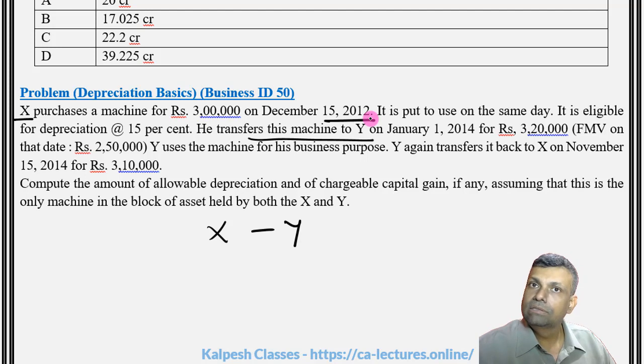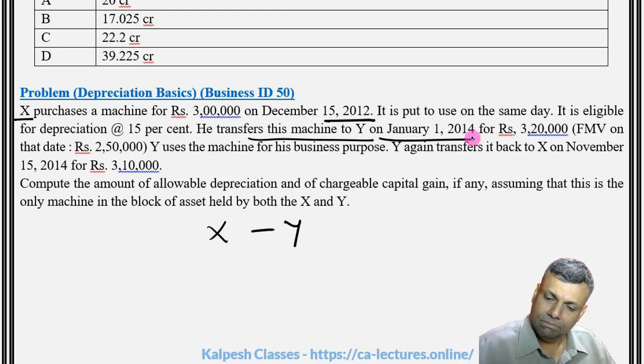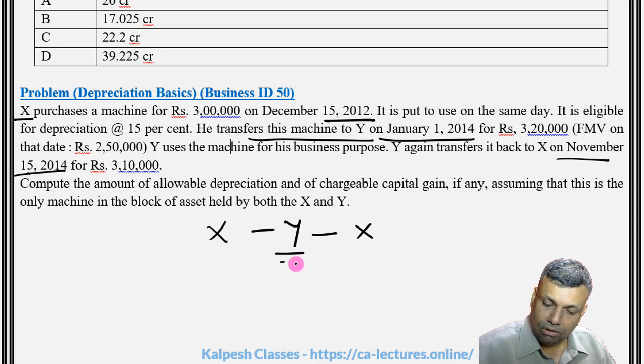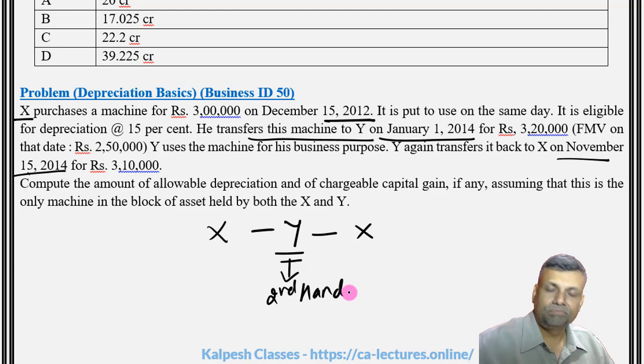So Mr. X sold it to Y somewhere on January 1, 2014, and after some time, somewhere in November 2014, Y again sold it back to X. Here the original purchaser or the original asset owner is Mr. X, who sold to Mr. Y. So logically for Mr. Y, this has become something like a second-hand asset. Under the 43(1) explanation, there is one special situation which says that if it is a second-hand asset, that means it was previously used by someone, then there is a treatment which is prescribed.